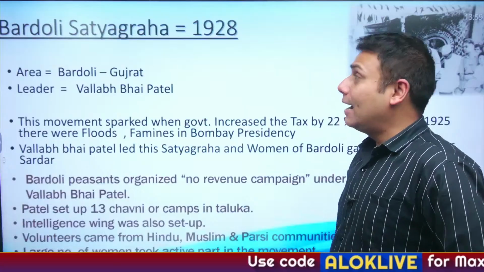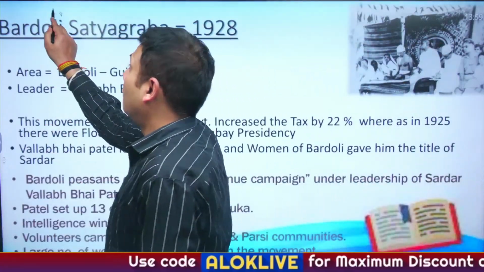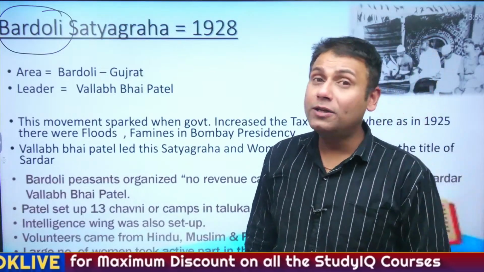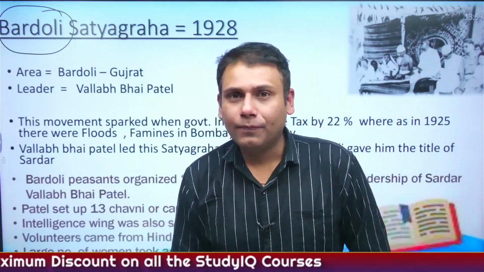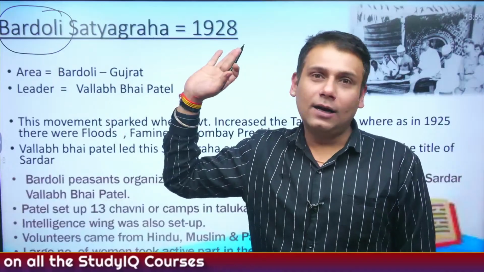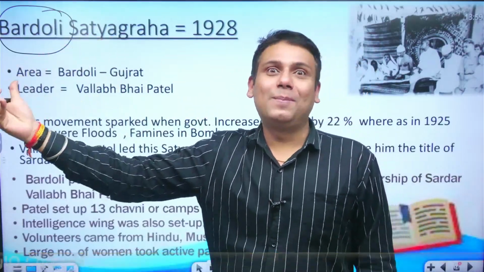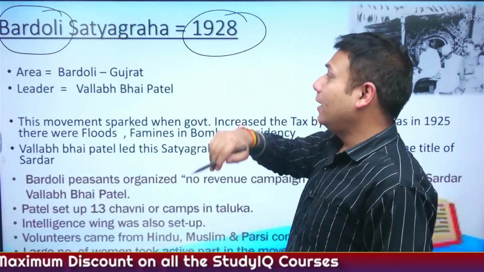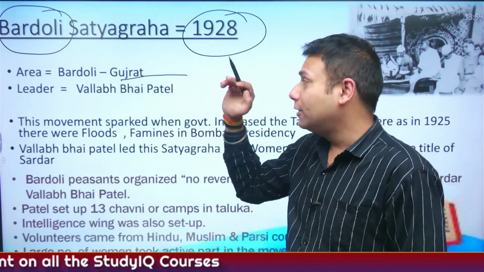Now let's understand another important satyagraha, the Bardoli Satyagraha. Now what is the Bardoli Satyagraha all about? The leader for the Bardoli Satyagraha again was Sardar Vallabhbhai Patel, because as I've told you previously, in Bardoli, Vallabhbhai Patel ji was given the title of Sardar by the women of Bardoli. Okay. It took place in 1928. Bardoli is a taluka in Gujarat.